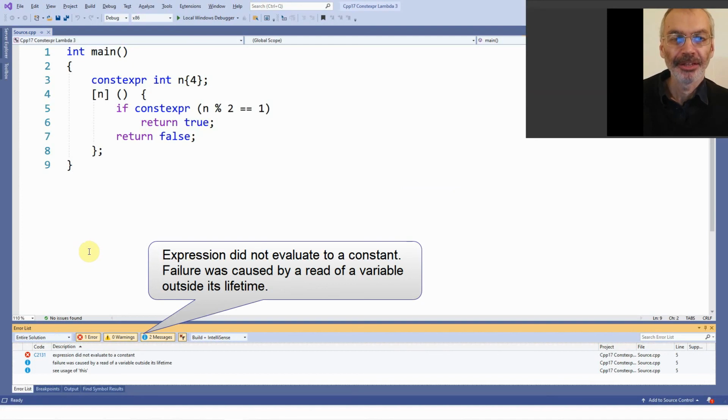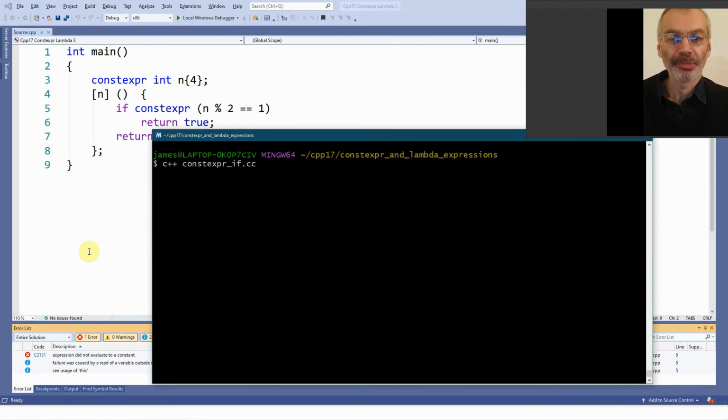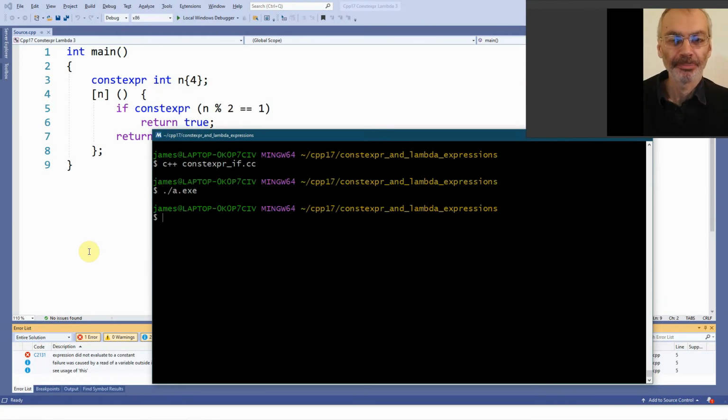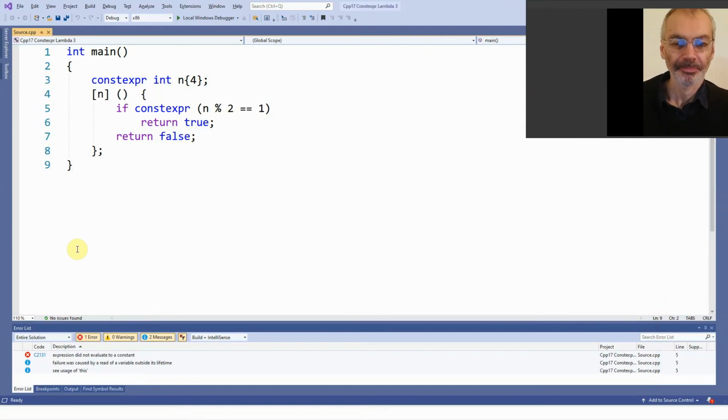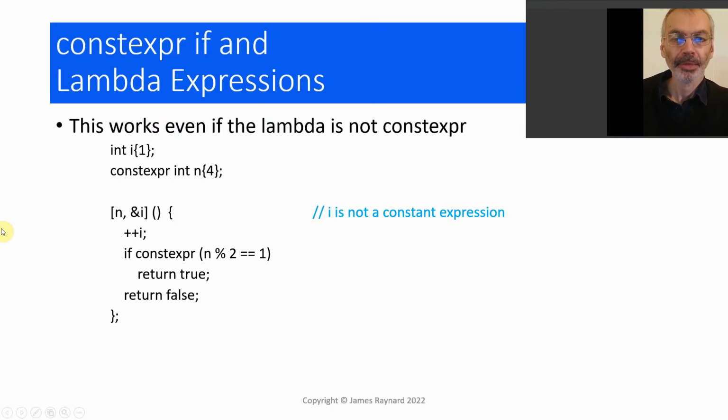Unfortunately, Visual C++ does not support this feature. We get a strange error about accessing a variable outside its lifetime. So let's try G++. And no problems there. And this will work with all lambda expressions, not just with ones which are Constexpr.